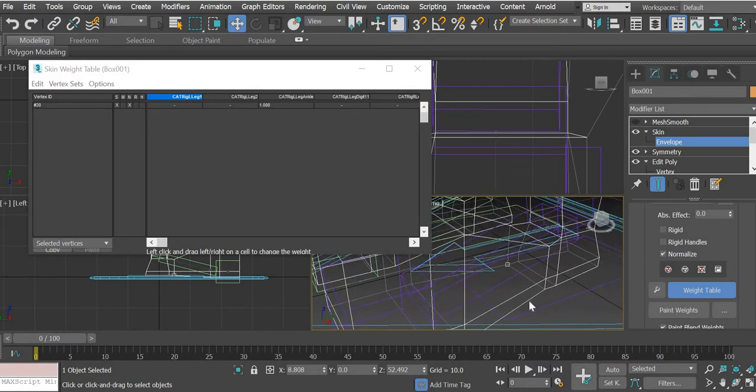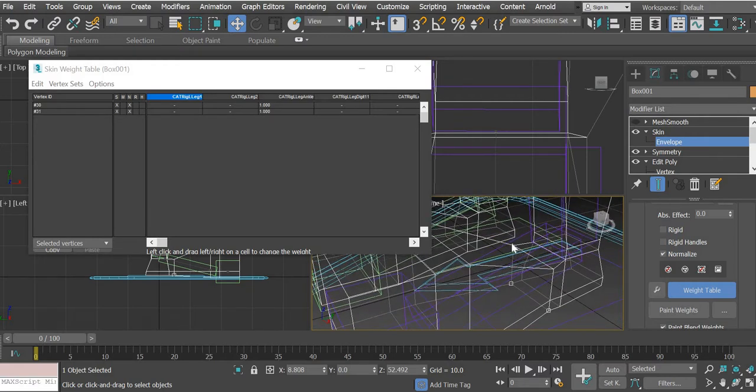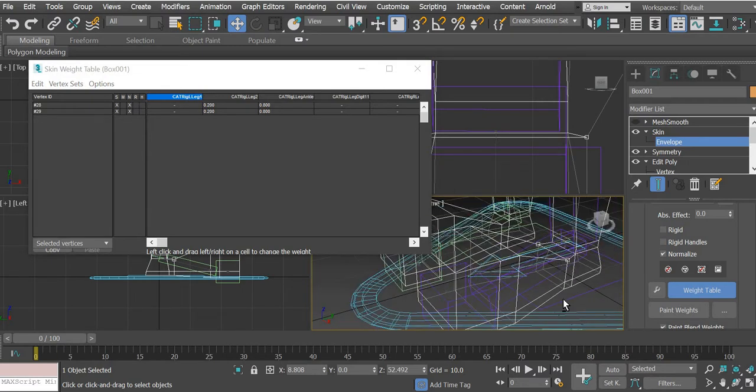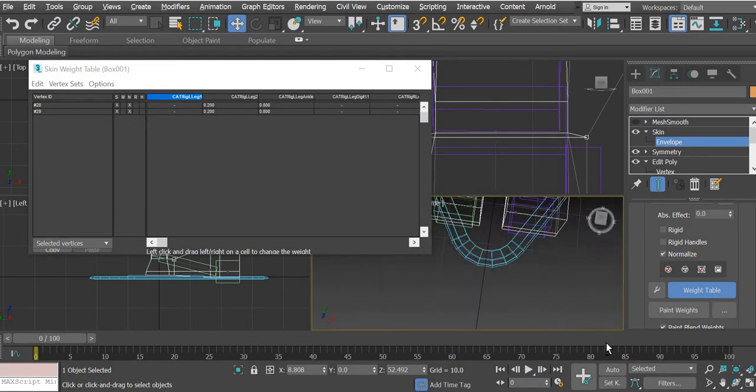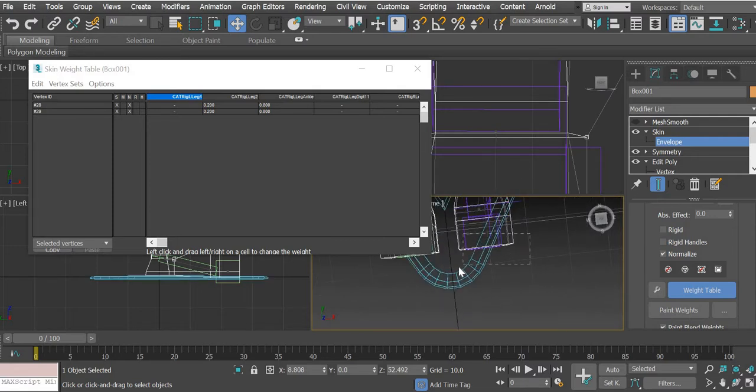This one, control this one by ankle, correct. This one, control this one, should get some by the leg, so we can type 0.2, 0.2, little effect. We can always change it later if we think that it's not working well. So I am trying different numbers. So these front ones will be all 1.